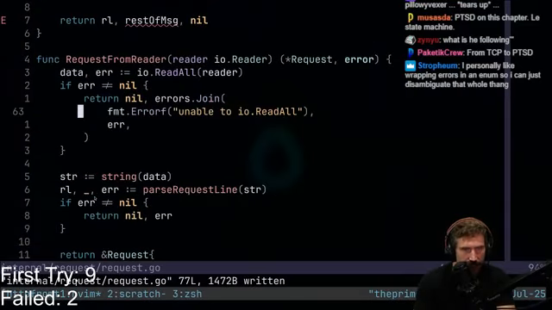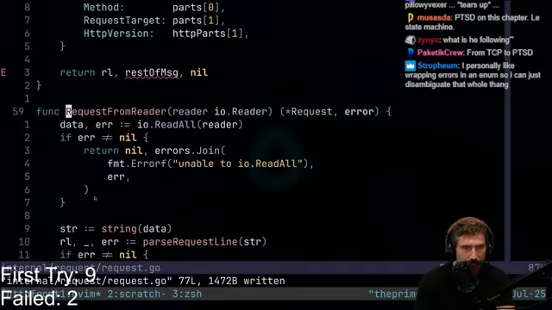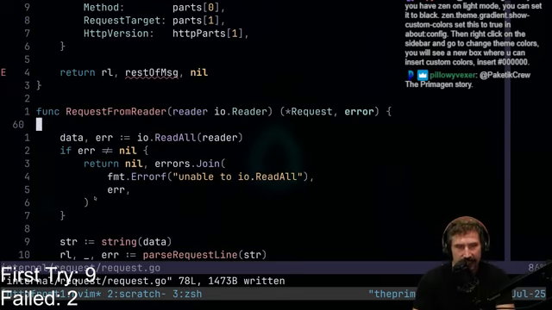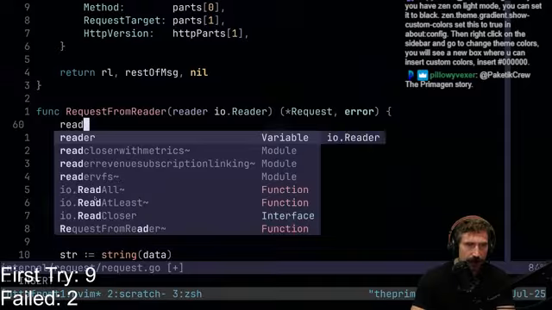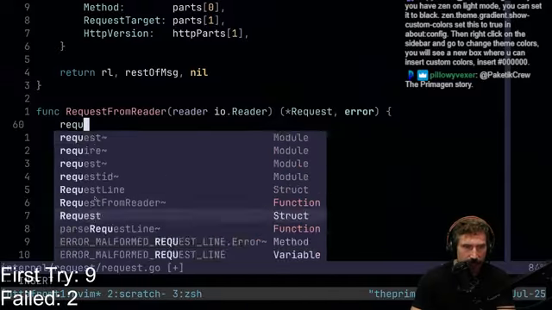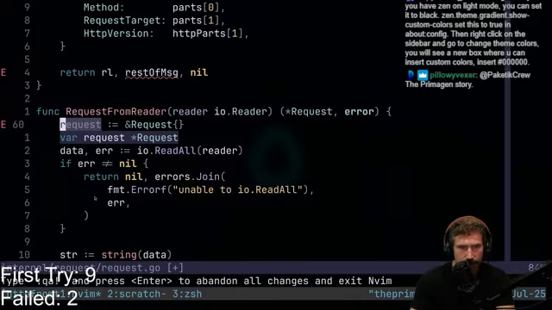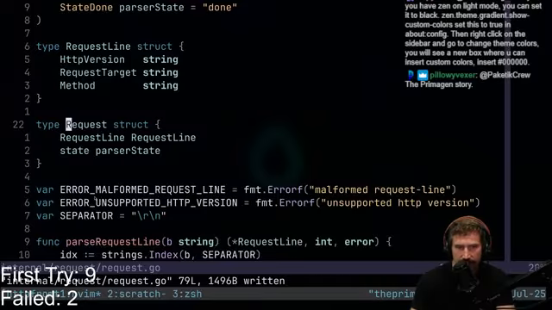And so now let's go here, and we're going to take a request from reader. And how do we want to do this? What we're going to want to do is instead of doing this read all business, which is not necessarily the greatest way to do things, I'm going to go like this. I'm going to create a request, and this request is going to be this bad boy right here, right? There we go. A nice little pointer to a request. Fantastico. We have these things.